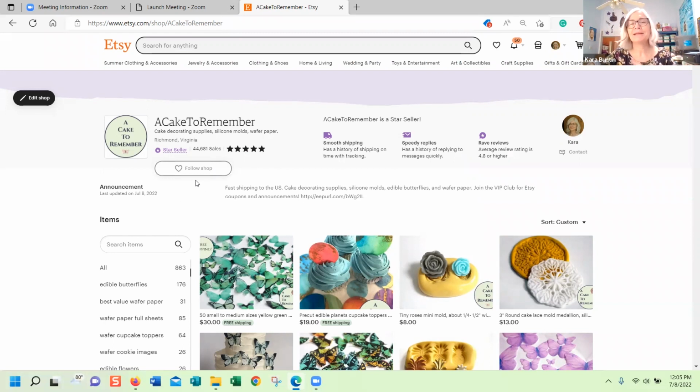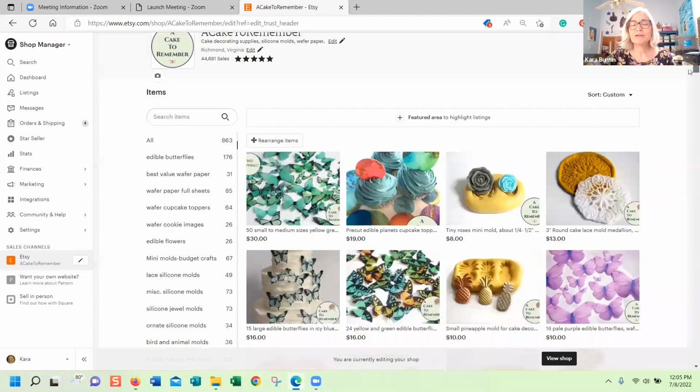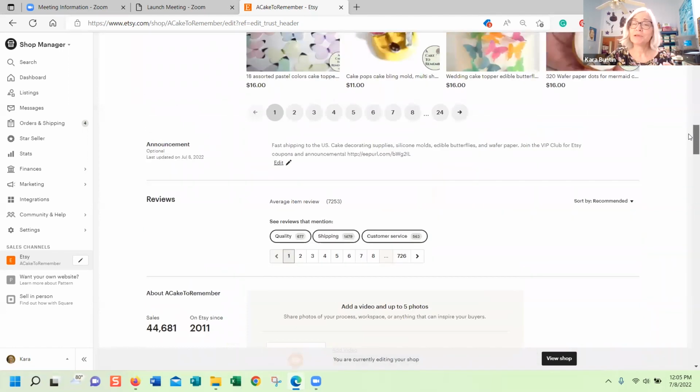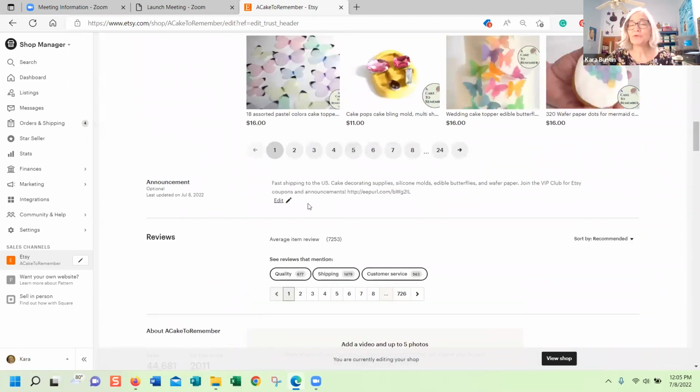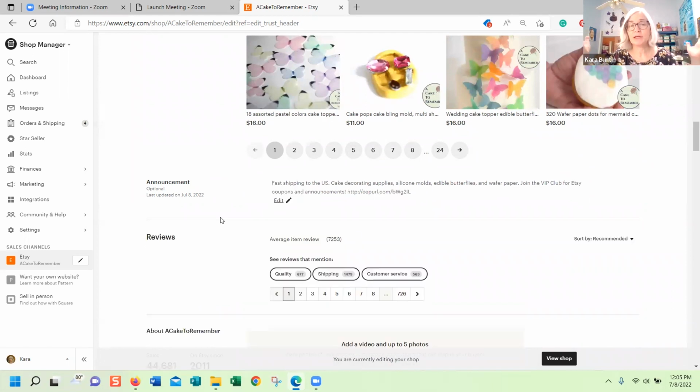Now, if you want to edit the shop announcement, you have to go up here to edit shop and click that. Next to that, it's going to open up little pencils next to everything. For the announcement, they still have it at the bottom of the page. They had moved it to the bottom for a while, so Etsy does tend to move things around on the page. To edit that, click edit, and then you can just type whatever you want in here and then click save, and that's your announcement.